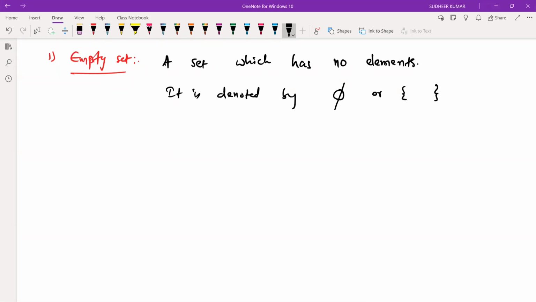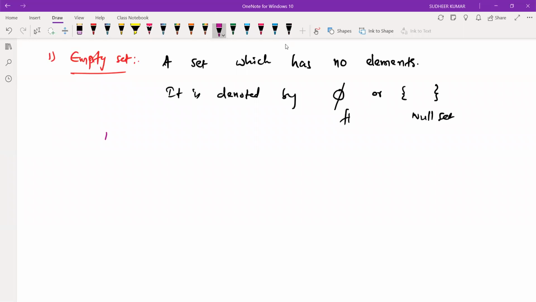We'll read it as null set, and the pronunciation is like phi. In Wi-Fi, like how it is phi, so the symbol is also read as phi. Phi means it is an empty set.